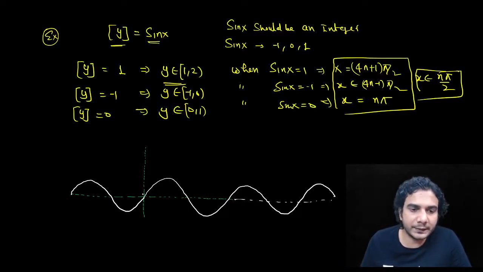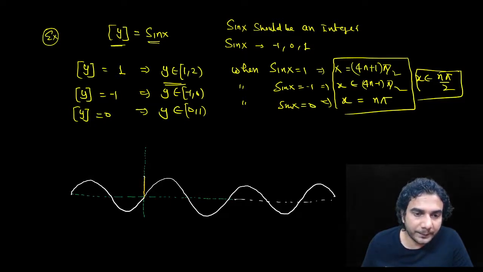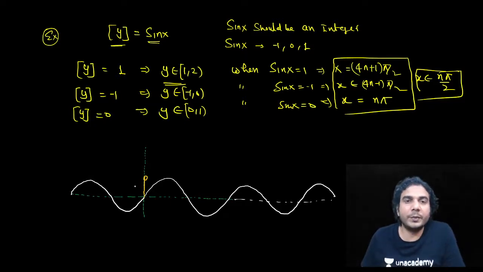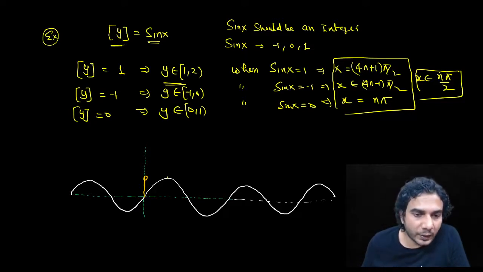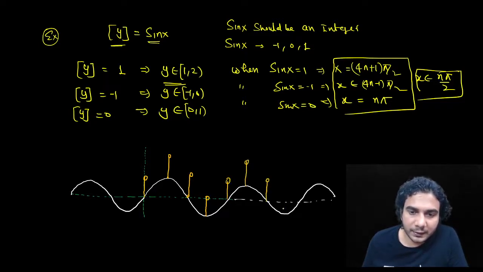Now you can draw vertical lines. When sin x is 0, you can plot this 0 to 1 vertical line, because greatest integer of y equal to 0 means y will be 0 to 1. When sin x is 1, you need to plot this vertical line 1 to 2. When sin x is 0 again, you need to plot this vertical line 0 to 1. When sin x is minus 1, you need to plot this vertical line again. And then keep drawing with these vertical lines. That's it. Done. So the graph will look like this, only vertical lines.